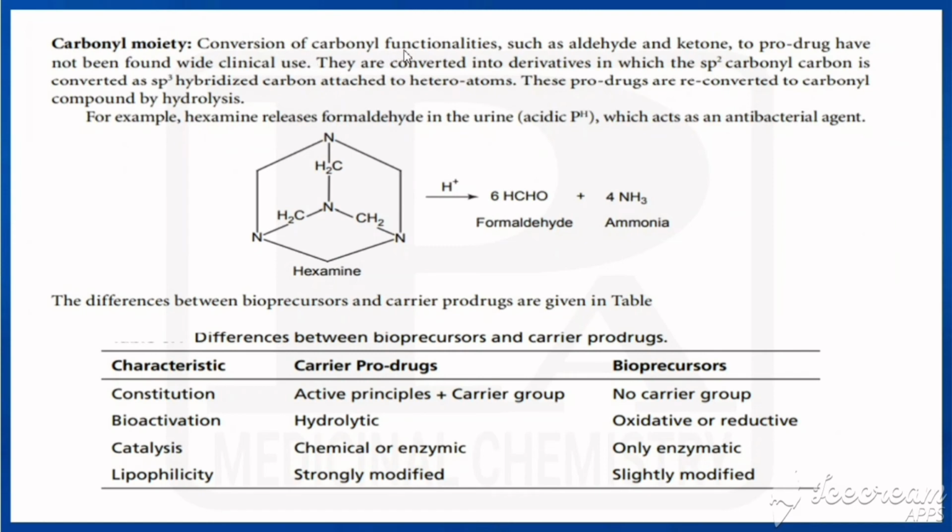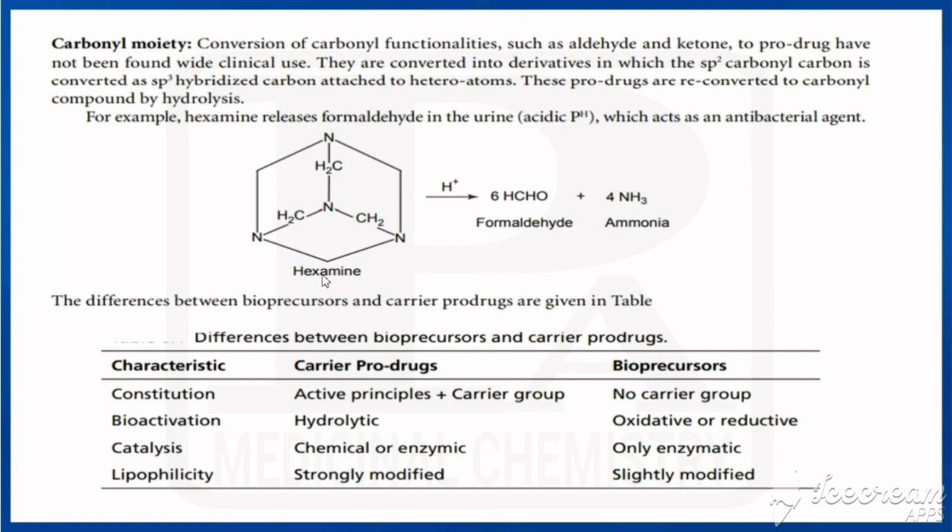The conversion of carbonyl moieties, like aldehyde and ketone, to prodrugs is not used clinically. They are converted to derivatives. Here, the sp2 carbonyl carbon is converted to sp3 hybridized carbon attached to heteroatoms. These prodrugs are reconverted to carbonyl compounds by means of hydrolysis. The example is hexamine. This hexamine releases formaldehyde and ammonia in the presence of acidic pH. This formaldehyde acts as an antibacterial agent.